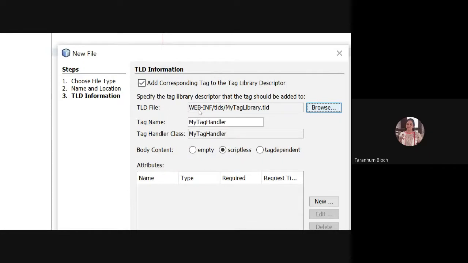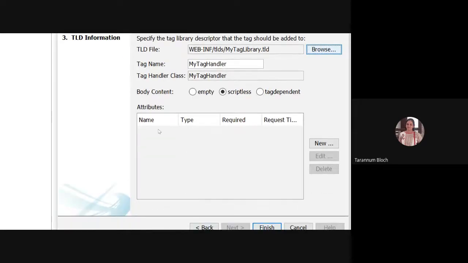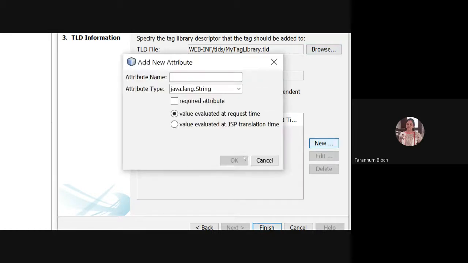Now my tag handler class will be defined with an entry in the tag library descriptor, which is my XML file inside WEB-INF. These are the options, but usually we are not going with them. The way you have input type equal to text, type is the attribute and text is the value. You can also give the attributes here if you want.